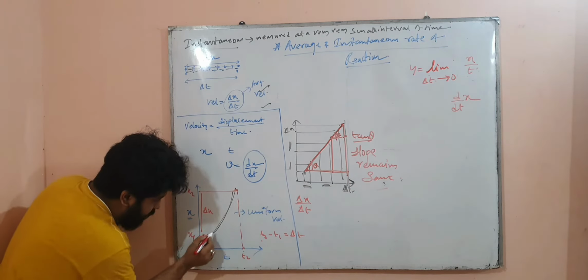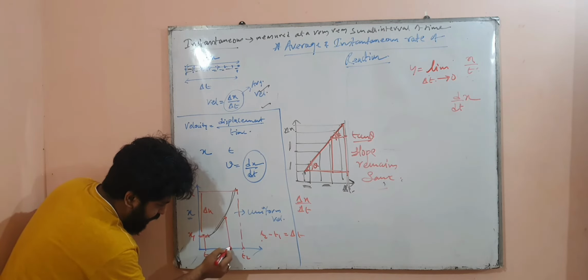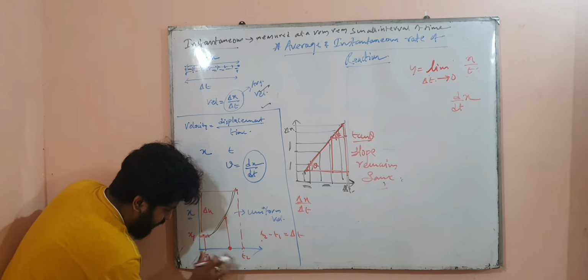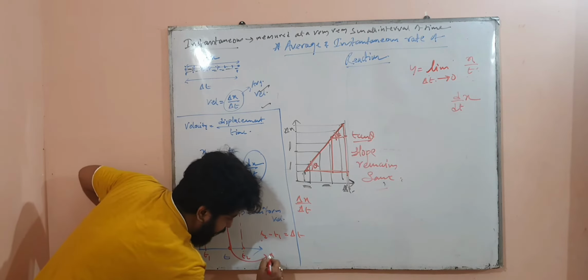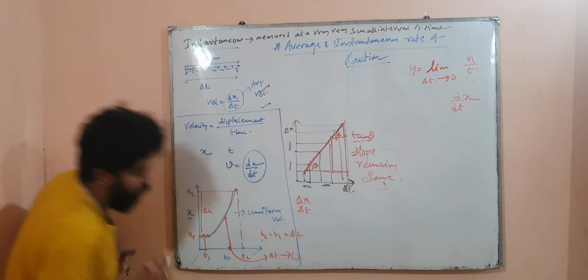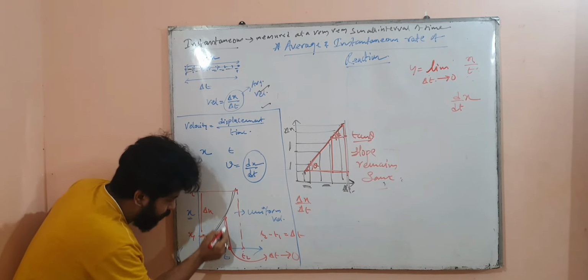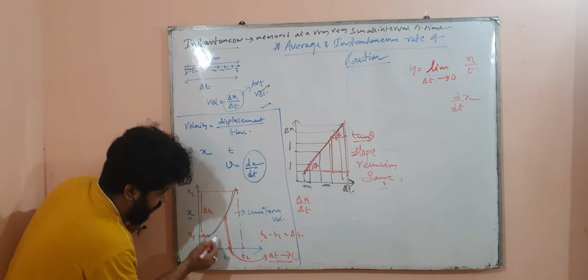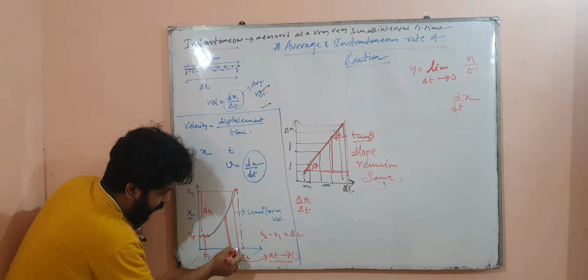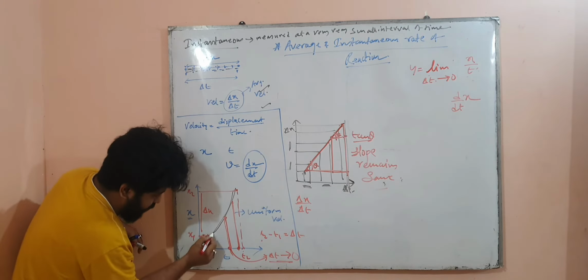But in these cases, suppose you want to measure at a single point. That means here the del t is very big, but at this point, if you want to measure, the del t is very small. Del t tends towards 0. When the limit of del t tends towards 0, this becomes the instantaneous change. At this point and at this point, the changes are not the same because it is not a straight line, it is a curved line.